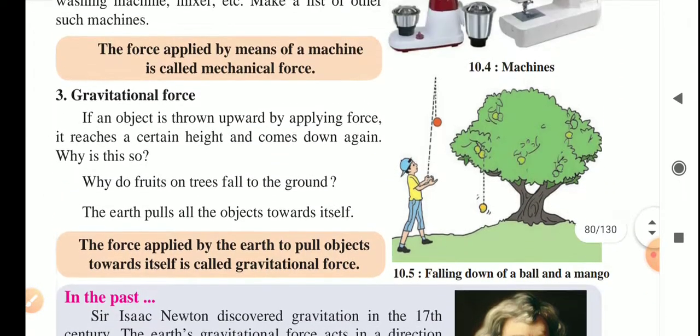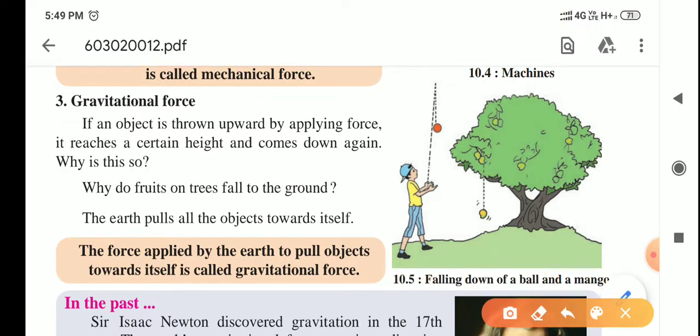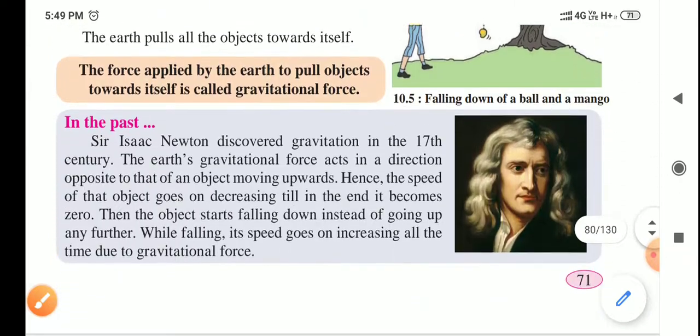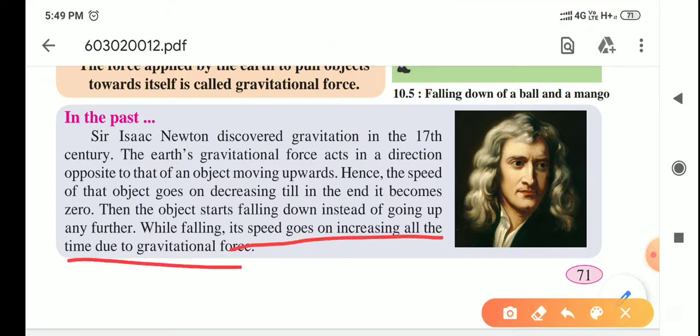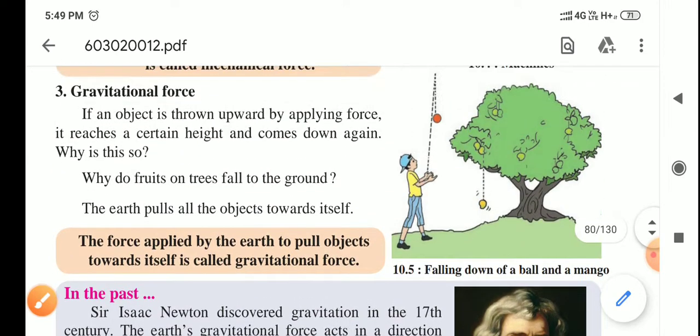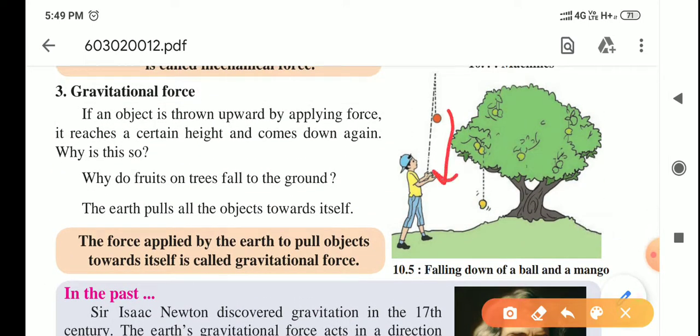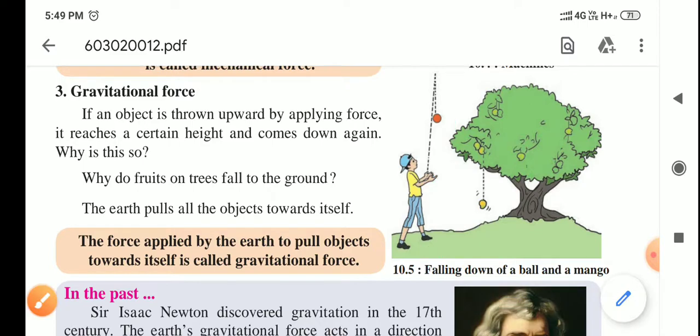So at what position does the speed of the cricket ball become zero? At this position, where the cricket ball stops moving upwards and starts falling downward towards the earth's surface. Now the object starts falling down instead of going up any further. While falling, its speed goes on increasing all the time due to gravitational force. So gravitational force is acting in a downward direction, so the speed of the cricket ball keeps on increasing, and it is maximum just before hitting the ground, right?